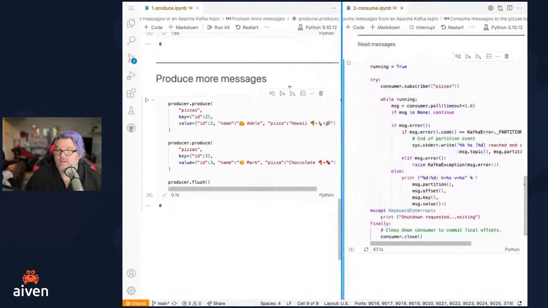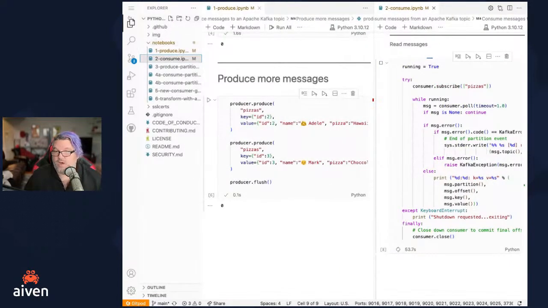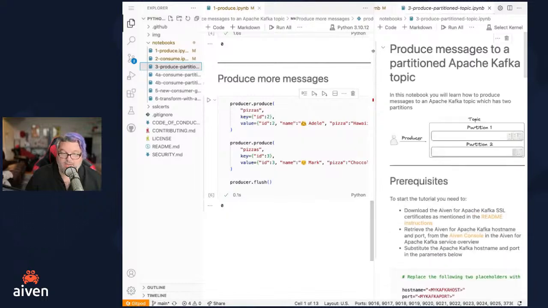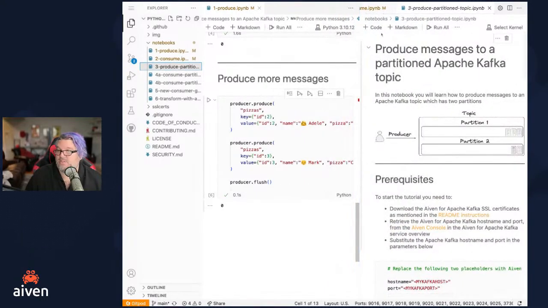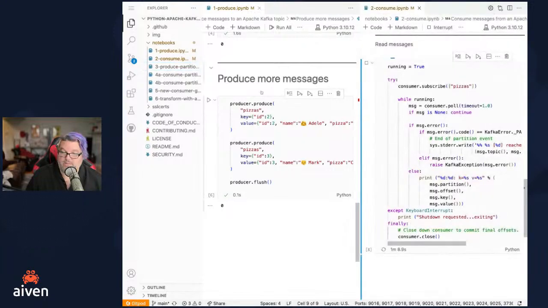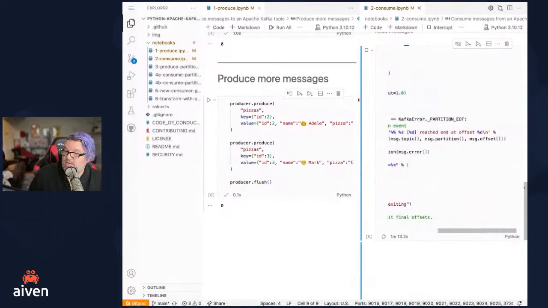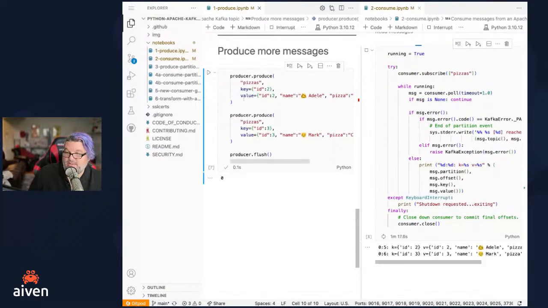So I think we can go ahead and get a little salty here. We've got a little bit more time. If we wanted to think about a couple other things, we have a few other notebooks with some activities we can try in there. Can I push some more messages? Sure, let's push some more messages. All right, so the consumer is up, it's chugging away, and we're going to go ahead and produce some more messages. So we'll run this again.